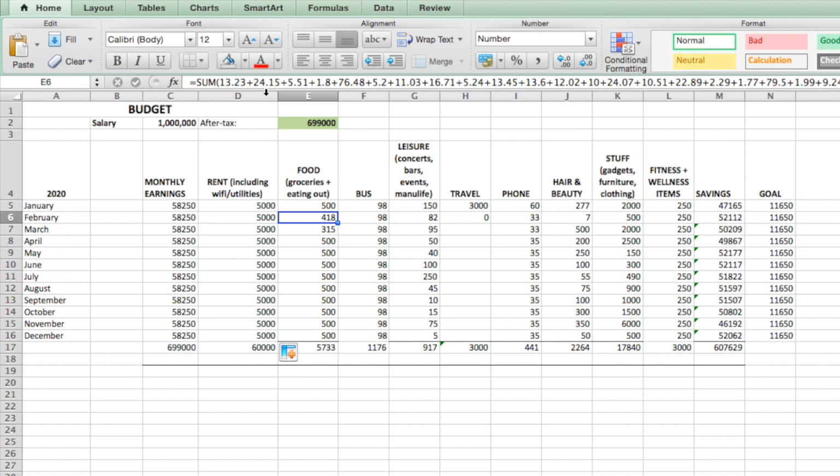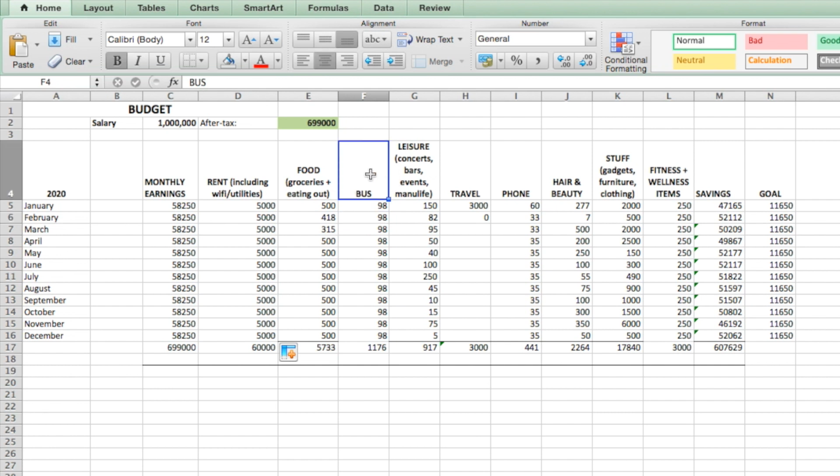I literally just put in the sum of everything I bought throughout the month. I would put in, okay, I bought a $13 burrito, stuff like that. I put it all down here, and then at the end of the month, it just summed it up. And then I have a bus category just for my monthly bus pass.